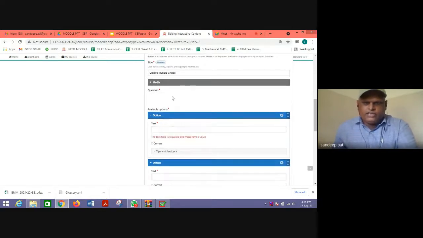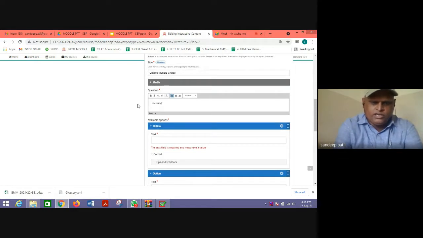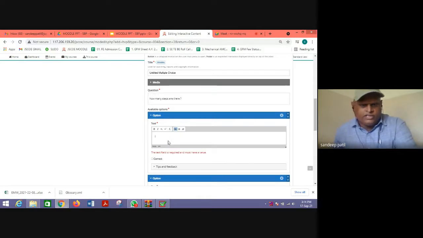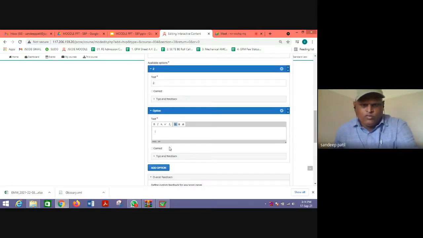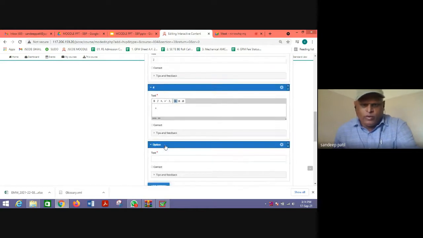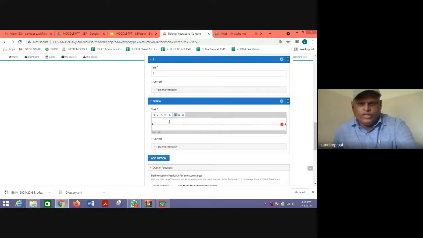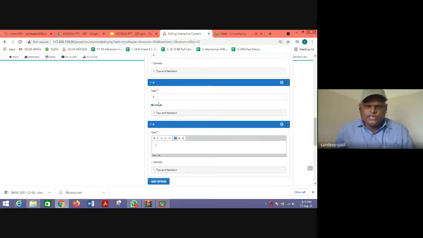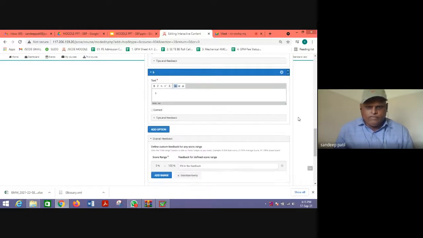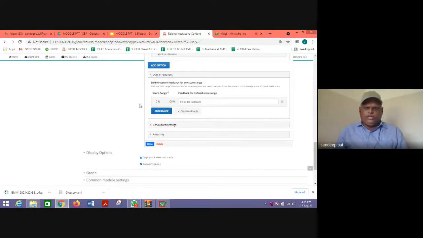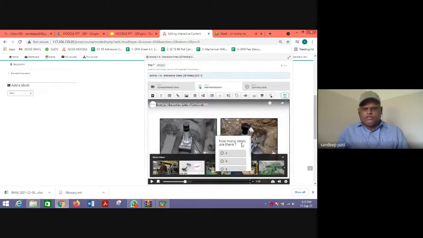Let us write, how many steps are there. If you add this, say, one option is 2, one option is 4, then add option, one option is 6, and then add option, one option is 5. And we know that the correct answer is 6. So we click on this correct answer, 6. No need to give any feedback. If you want, you can give feedback. Okay, and click done. So this question will appear here.